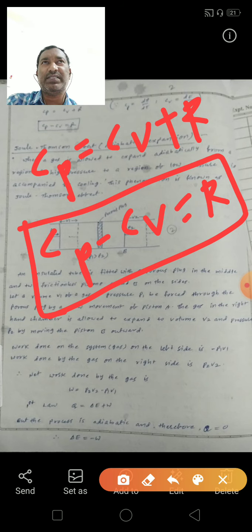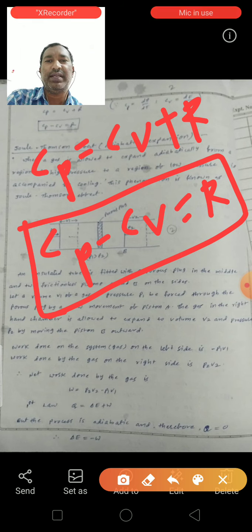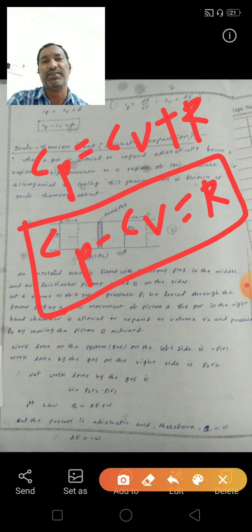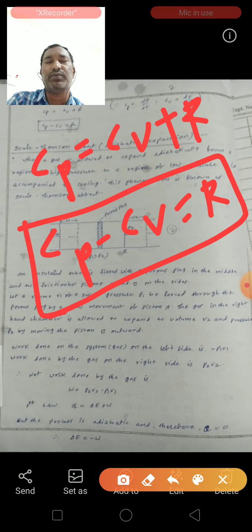Cp means heat capacity at constant pressure, Cv is heat capacity at constant volume, and R is the gas constant. These are the relation between these three.